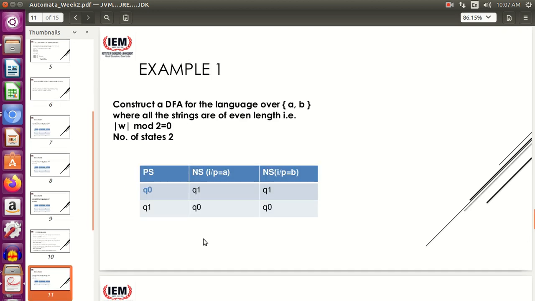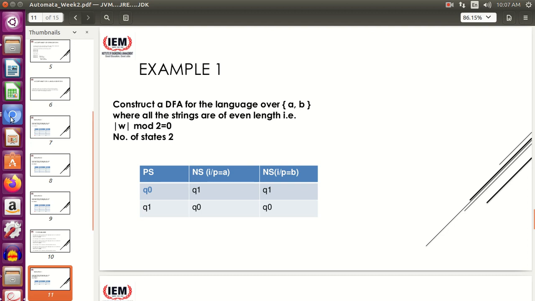Okay, so let's see another example. Construct a DFA for the language over {a, b}, where all the strings are of even length. That is, |w| mod 2 is equal to 0. Even length means I can say the length of the string mod 2 is equal to 0. Obviously I need not explain this, right?